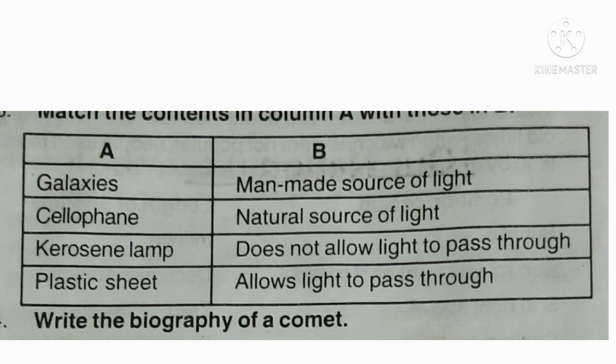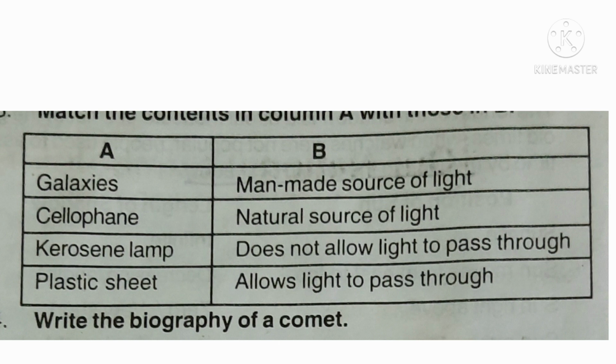Next one, match the contents in column A with those in column B. A column: galaxies, cellophane, kerosene lamp, plastic sheet.